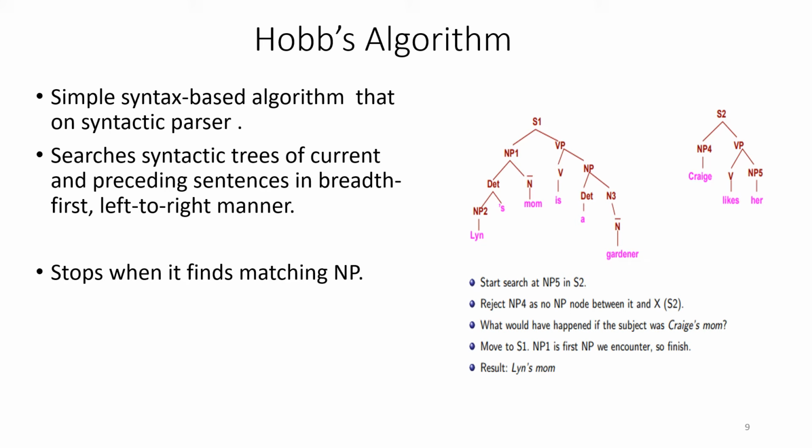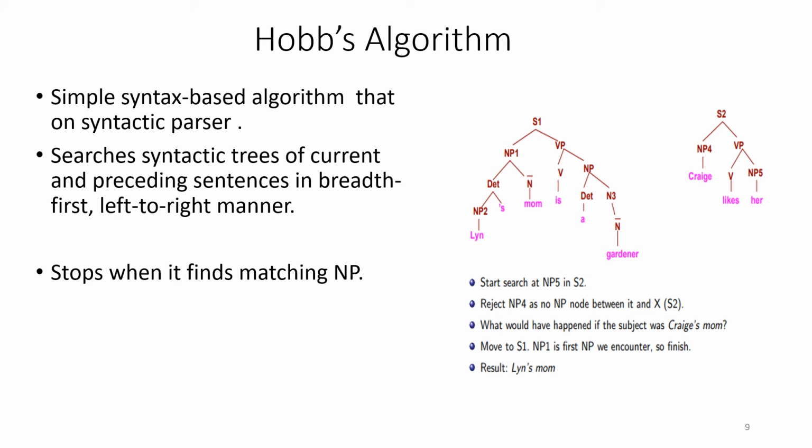Why? Because the rule is written in such a way that there should be a noun phrase in between NP4 and NP5. Had that been the case, Craig would have been referring to her. For example, Craig's mom likes her. In that case, if the NP mom was present, then "her" would have referred to Craig, but that is not present, so we can reject Craig.